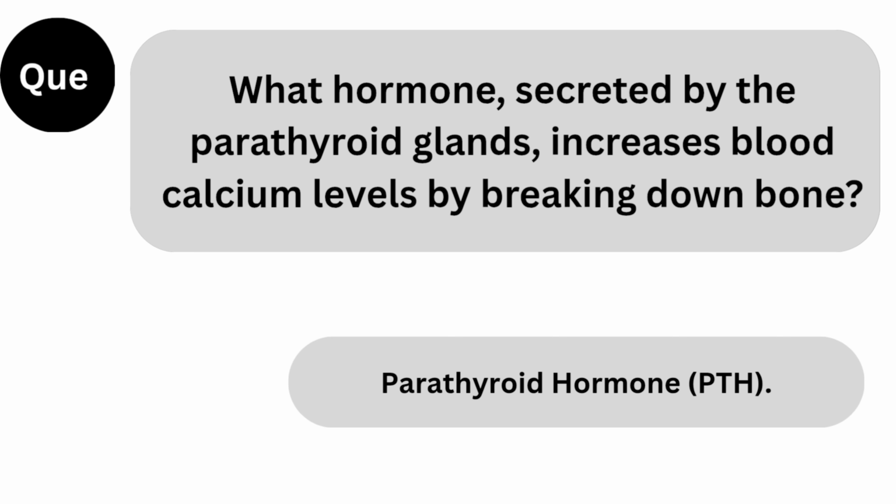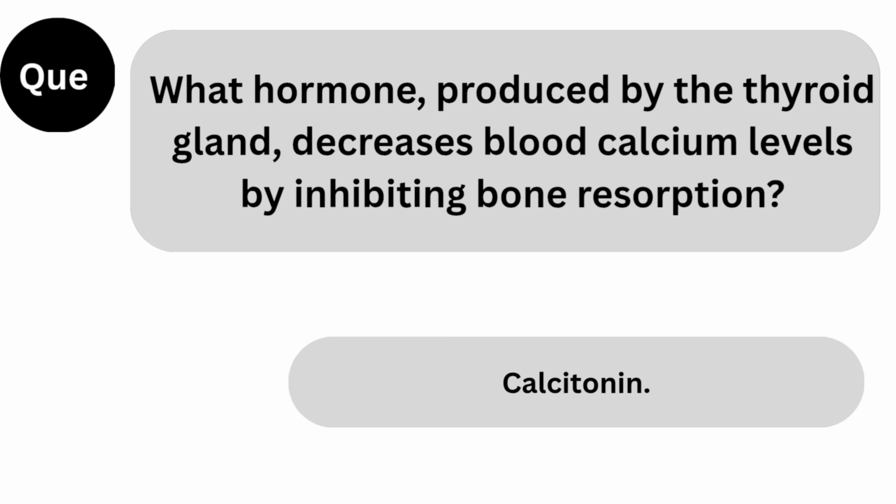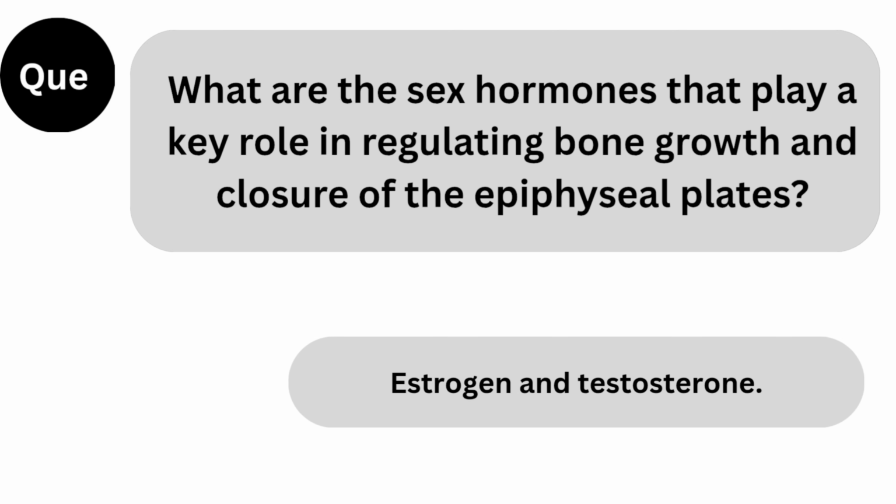Next question. What hormone, secreted by the parathyroid glands, increases blood calcium levels by breaking down bone? Answer. Parathyroid hormone, PTH. Next question. What hormone, produced by the thyroid gland, decreases blood calcium levels by inhibiting bone resorption? Answer. Calcitonin.